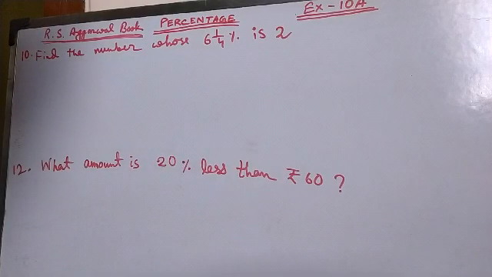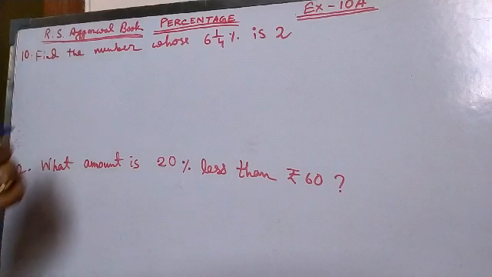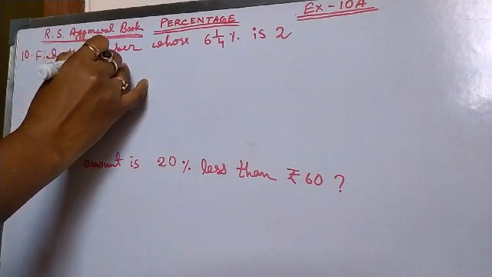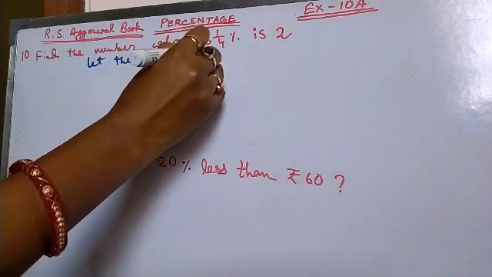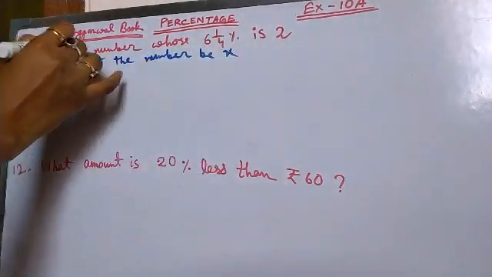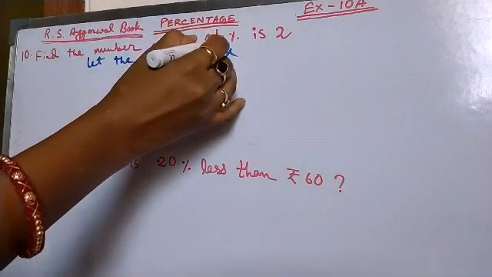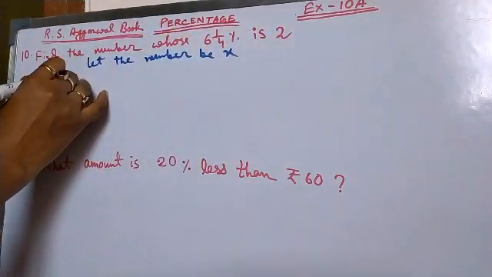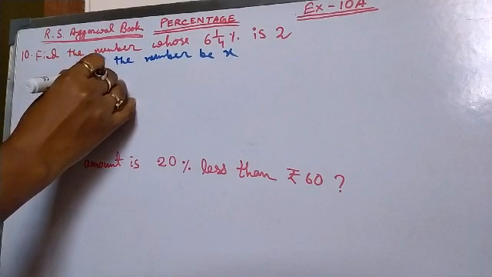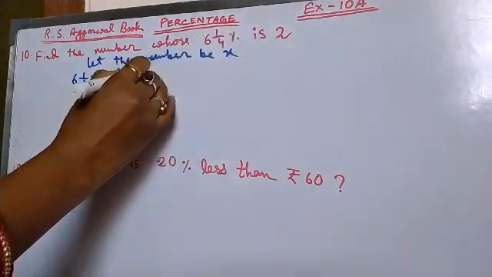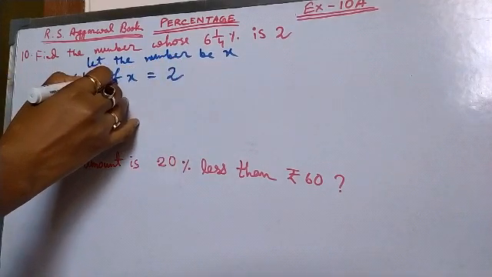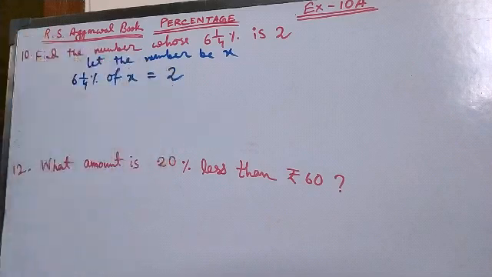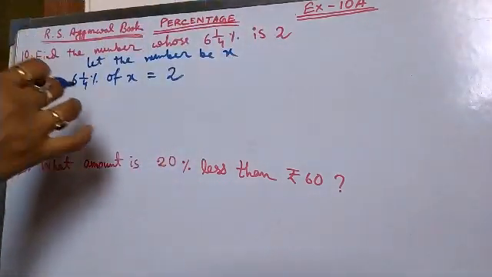Now question number 10. Find the number whose 6 whole of 1 by 4% is 2. That means find the number, that means let the number be x. Then the number whose 6 whole of 1 by 4% is 2. That means 6 whole of 1 by 4% of x is equal to 2. That is given here. So we have to find out the value of x.